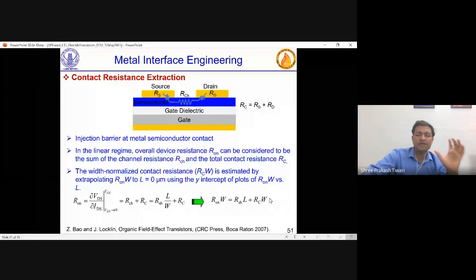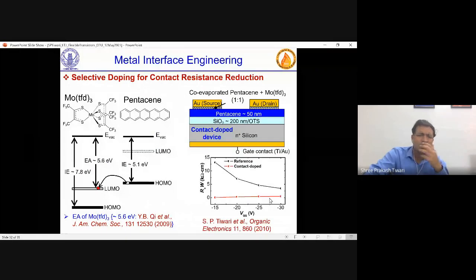So this is the equation. Now what will you do? You make devices with various channel lengths, and for each channel length and for a particular gate voltage, obviously, you can find out R on W. And the intercept of that R on W at X equal to 0 on the Y axis will give you RCW. And that gives you how to calculate RCW at each gate voltage. So at each gate voltage you can plot RCW, and obviously you will see RCW will decrease with higher gate voltage, because higher gate voltage means a stronger channel and contact resistance will be lower and lower. And that is what was done.